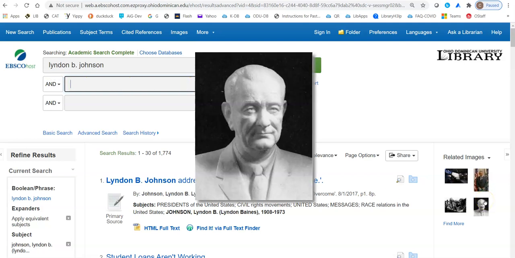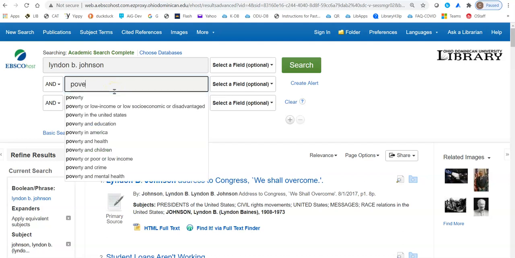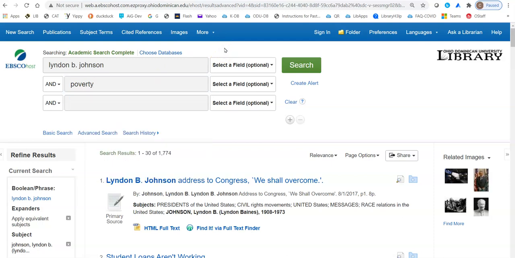The other option that you can do, sorry about the image, is put in one of the social concerns. If you already know, or if you've seen from your list here, one of those concerns you want to take a look at. I'm actually going to focus on one other social concern that Lyndon B. Johnson attempted to address during his presidency, and that's poverty. So I've got my individual's name up here, and now I'm putting in that second search box the social concern that he attempted to address. So I'm going to click on search.